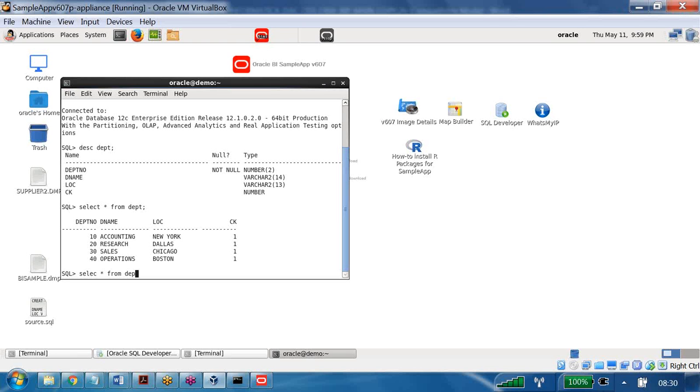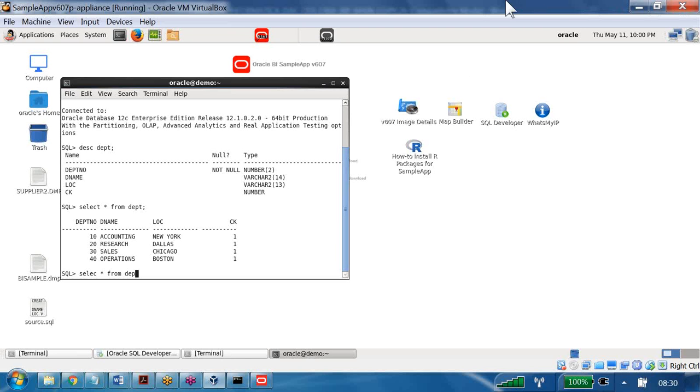Instead of this one, do we have any UI-based user interface to write the same SQL queries and see the results in a beautiful way? The answer is yes, we have that. That's what we have here.